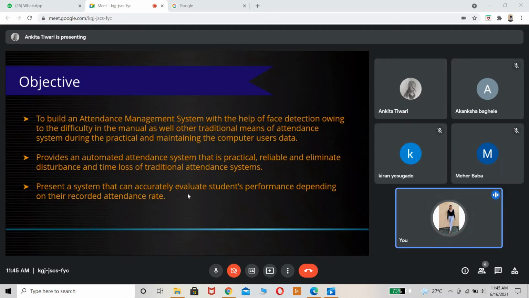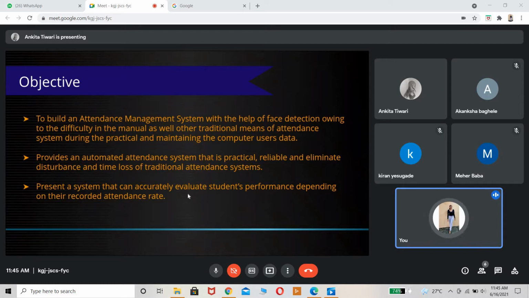So what is the natural way that we use is the manual way. We just pass the attendance sheet and everybody signs it. It is actually time consuming. There are also chances of getting proxy and everything. So the main objective is to reduce the time of the attendance system, and through face detection we can do that.